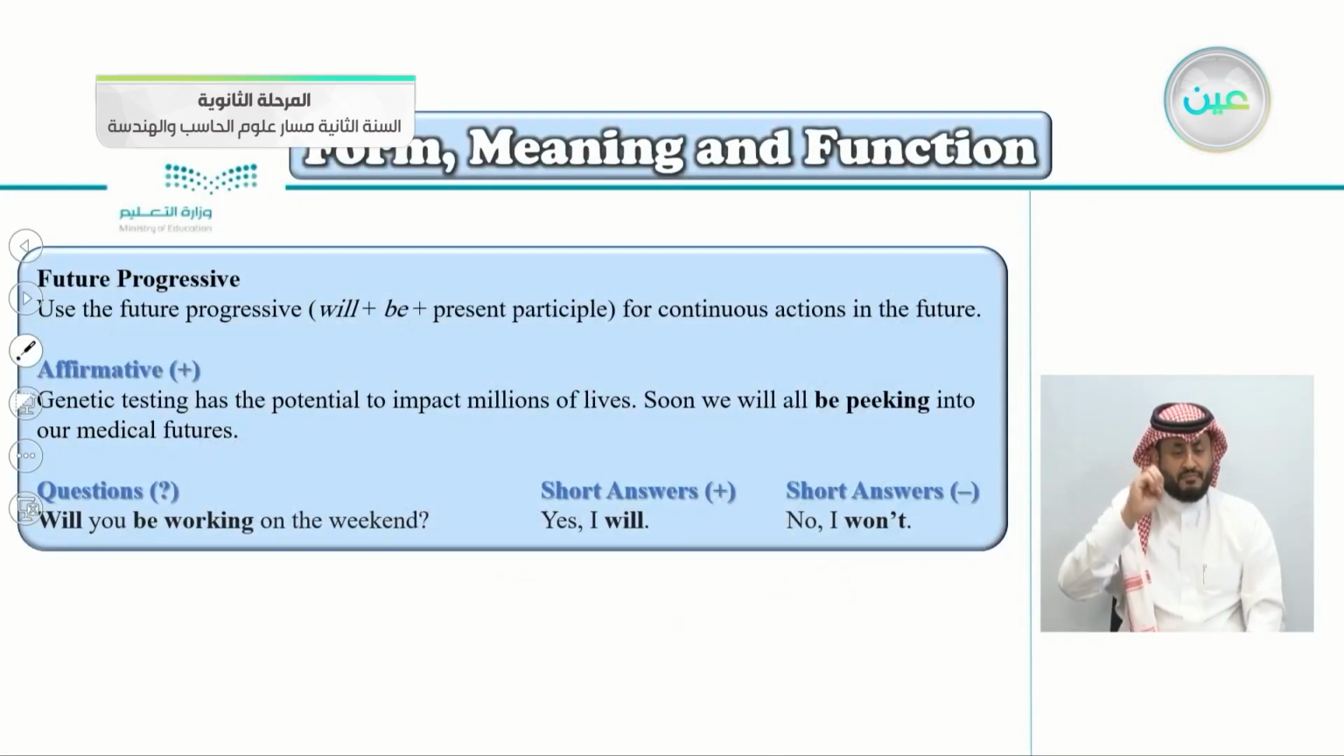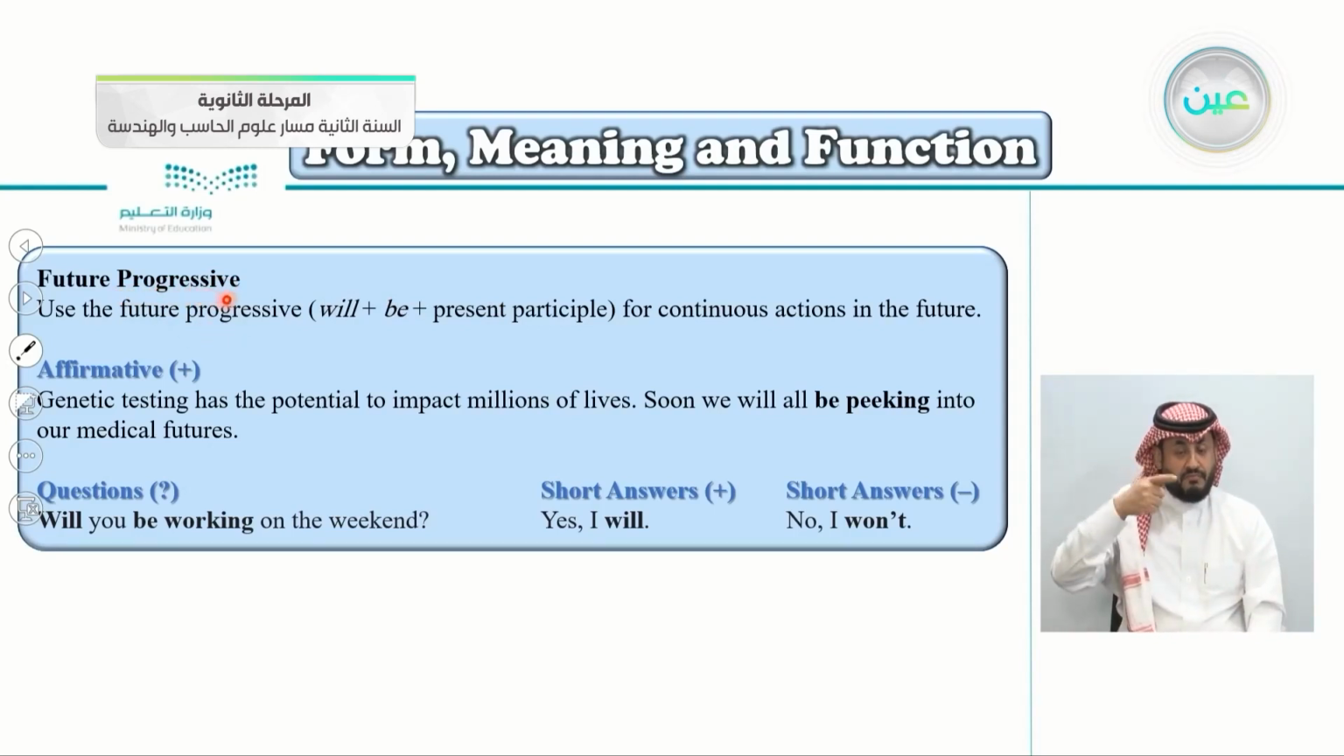So this is the future progressive. We use the future progressive. This is the form here. The form, what will you write? You'll write will, be, present participle. Again, will, be, present participle.